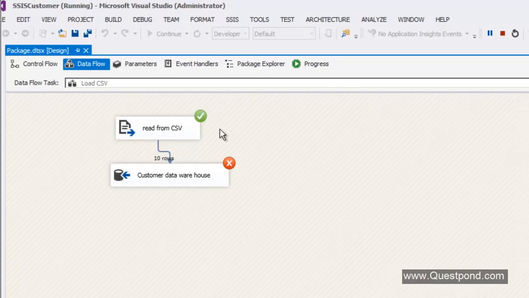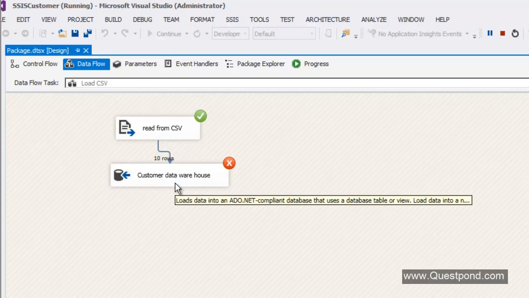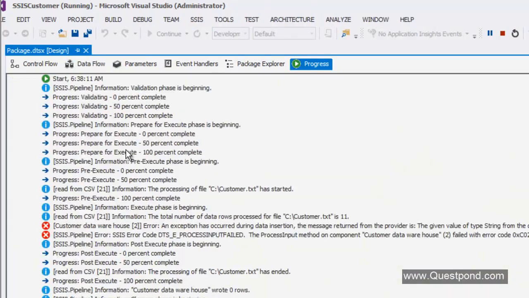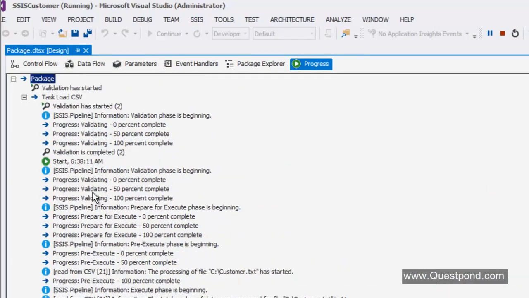Now this red sign here does not indicate what exactly the error is. It does tell you that yes, there is an error here, but it does not indicate what exactly the error is. So when you get an error like this, in order to see exactly what the error is, you can see that there is a Progress tab here.